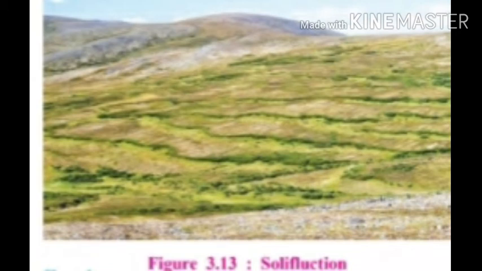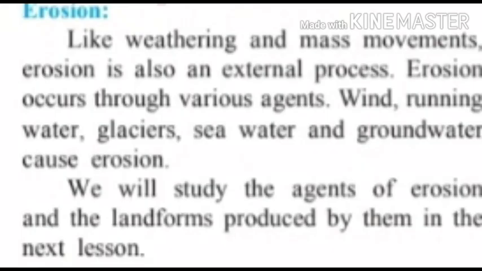Look at the figure 3.13, solifluction. In this figure we can see the soil portion which is accumulated in the area near the slope. This is called solifluction.